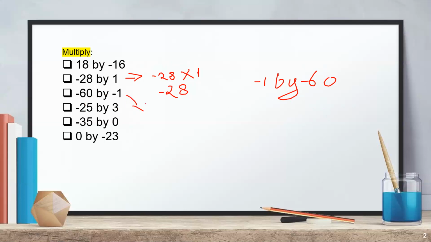Okay, your answer will be the same in that case also. So in this one you will get minus 60 into minus 1. In division it can be different, but sorry, in addition, subtraction, or anything it can be different, but not in multiplication. Okay, so minus 60 into minus 1. So we'll get simply 60, because 60 times 1 is 60. Okay, and then we'll keep it positive, because both are negative, so it is the same signs.